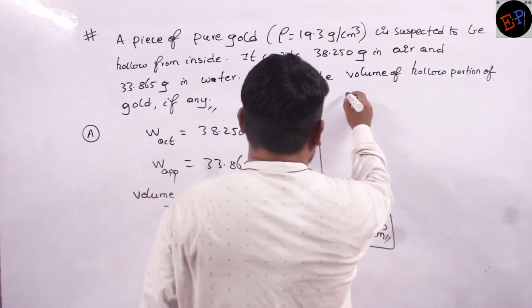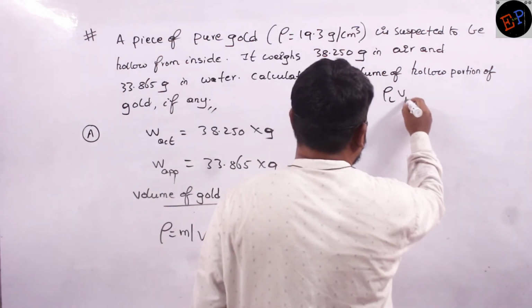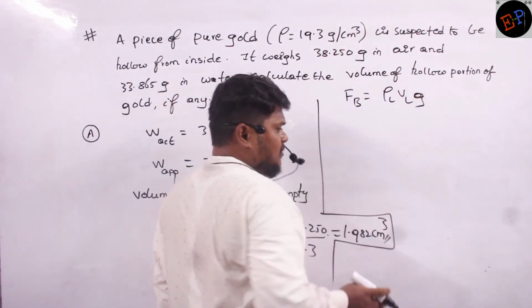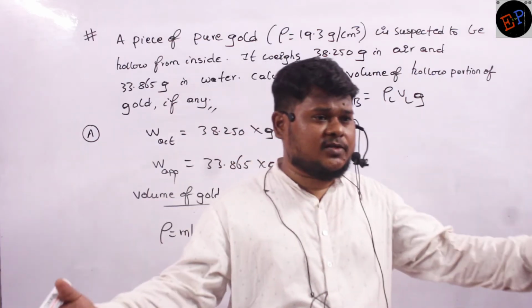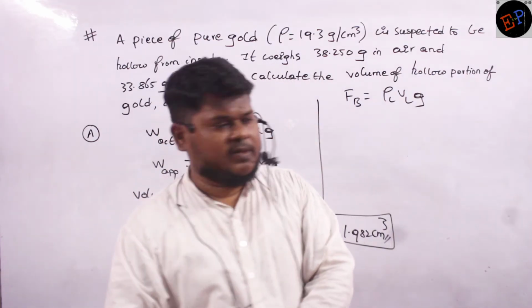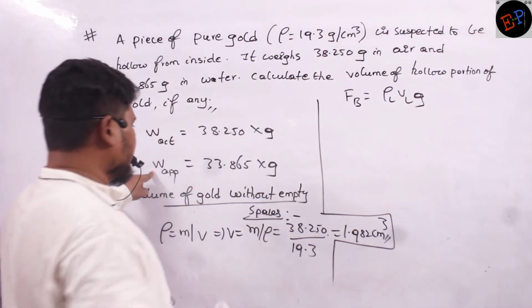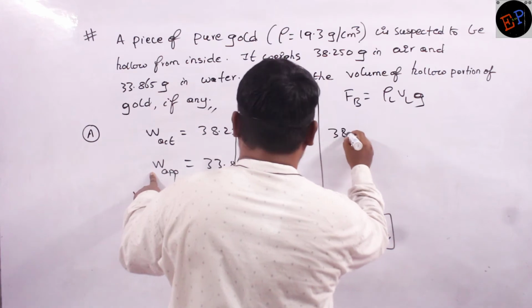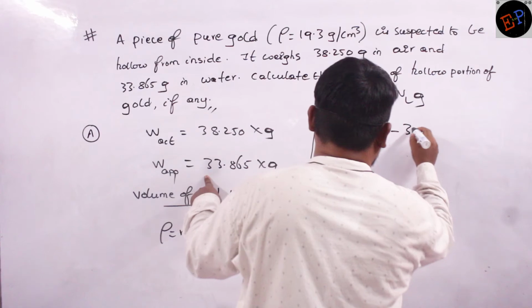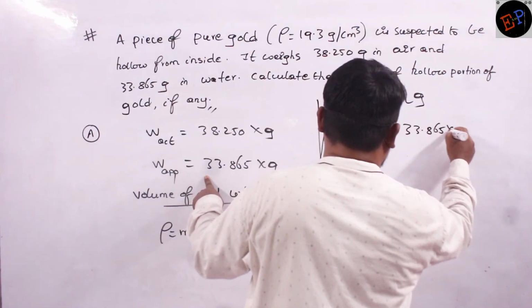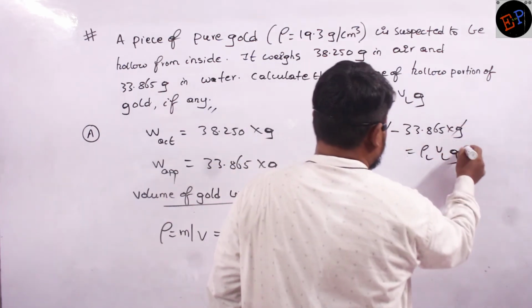How can I calculate that? From force of buoyancy only I can calculate, no? Force of buoyancy is rho L V L g. And what is this V L? Volume of liquid displaced. Volume of liquid displaced is nothing but actual volume of that gold ornament. If I subtract these two weights, I will get force of buoyancy, no? Clear, no? So therefore 38.25 multiplied by g minus 33.865 multiplied by g is equal to rho L V L into g. Okay, so g gets cancelled.